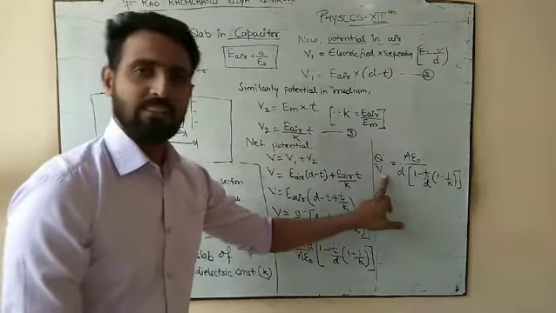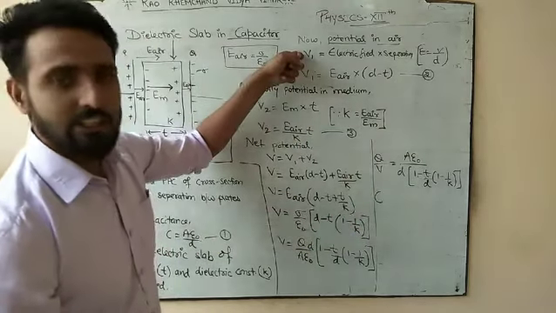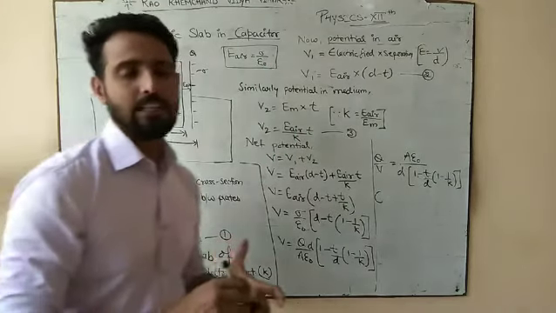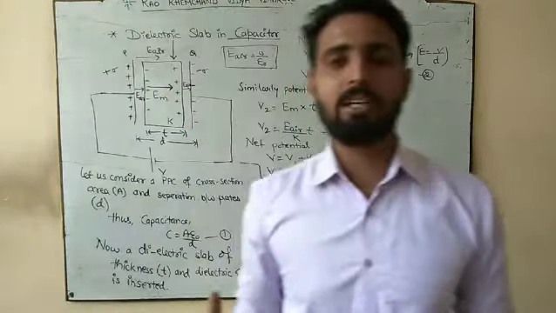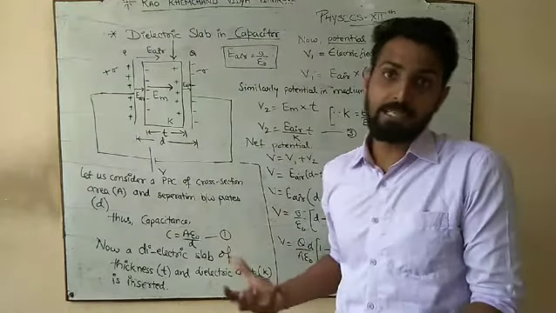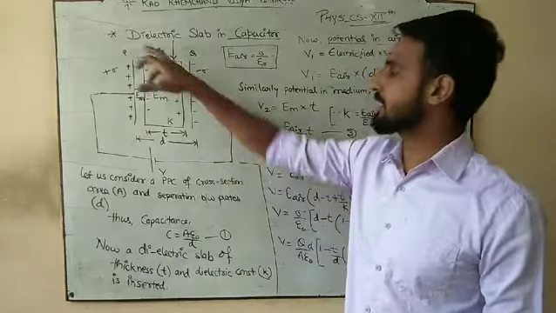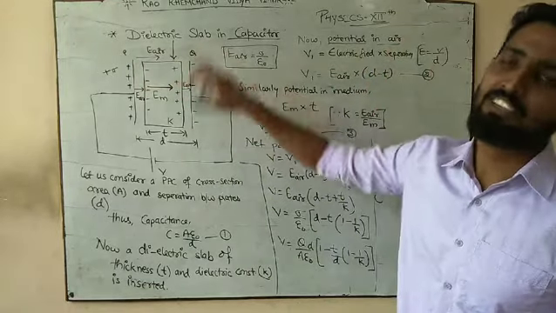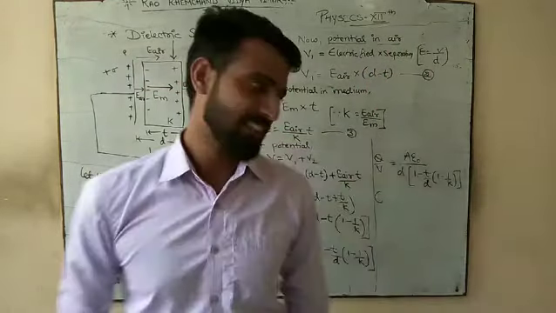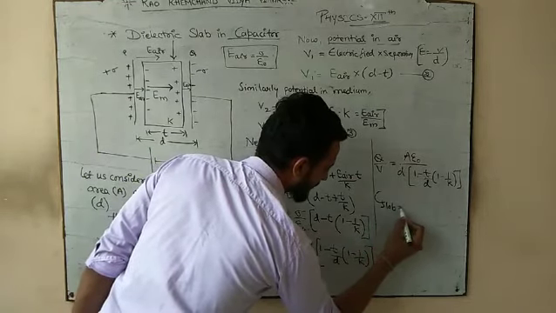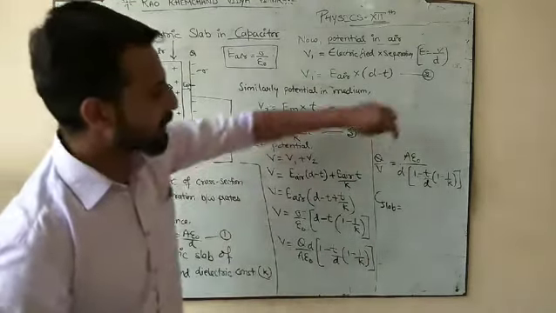But it is the capacitance when potential is applied in air as well as in the medium. It means we have air between the plates and we also have a medium. And if we have both air and medium, it means we have added the dielectric slab. So you will say capacitance when slab is inserted is equal to what?